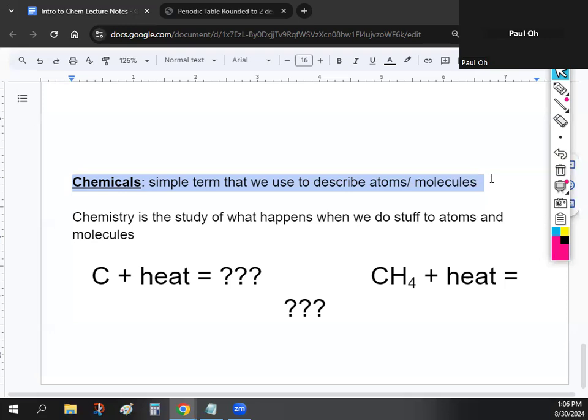And you guys don't need to write that last definition down, but chemistry, what we're going to be doing in this class, is pretty much just studying what happens when we do stuff to atoms and to molecules. Okay, and so we're going to do a quick demo up here just to show you some of the stuff that we'll be doing in this class, and how, depending on what the chemical formula is, it actually completely changes how a chemical is going to react.